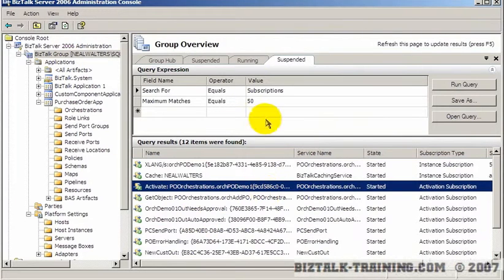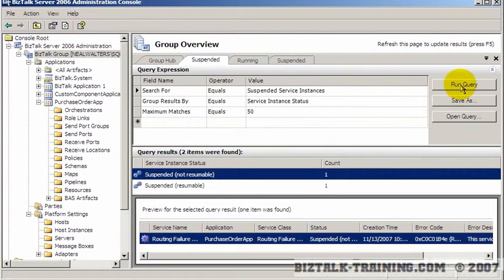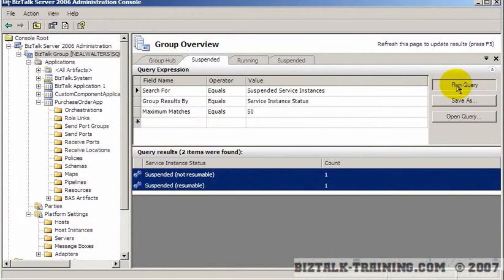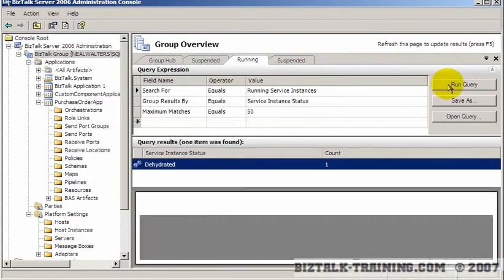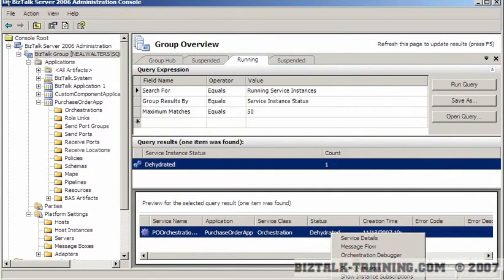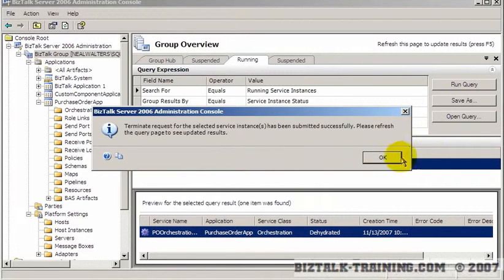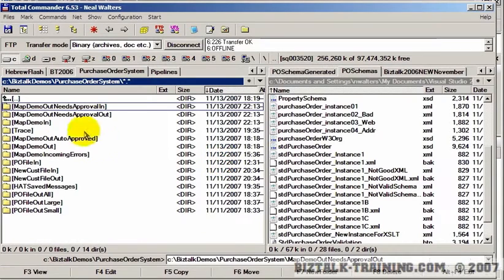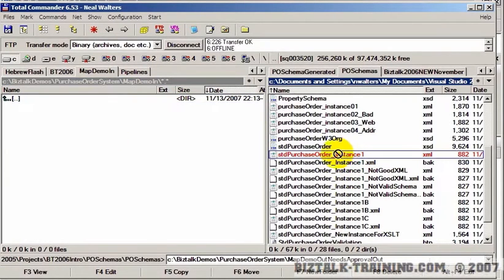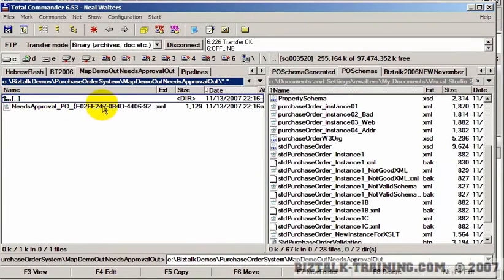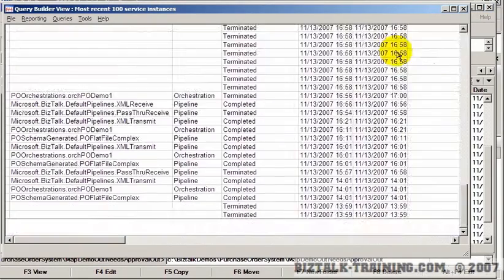First of all, no, not these. We need to go to the suspended list, and let's kill the suspended items. Okay, and then we're going to go to running, and we're going to kill anything that's still running. And notice it is dehydrated here. So we terminate that. Okay, and now we're clean again. And we'll go back to map demo in, drop our file. And we're going to go to approval out and wait for the file. It's already there. Again, let's just check it out in HAT.